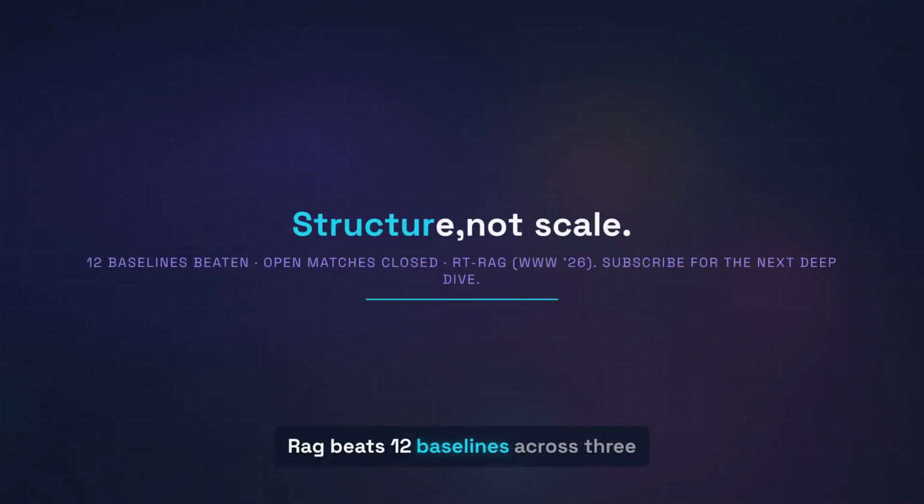RT-RAG beats 12 baselines across 3 benchmarks, with an open model matching a closed one, all from a reasoning tree. The paper is Reasoning in Trees, published at WWW 26, code linked below. The lesson generalizes. When multi-hop retrieval drifts, the fix is not a bigger model or more context, it is structure.